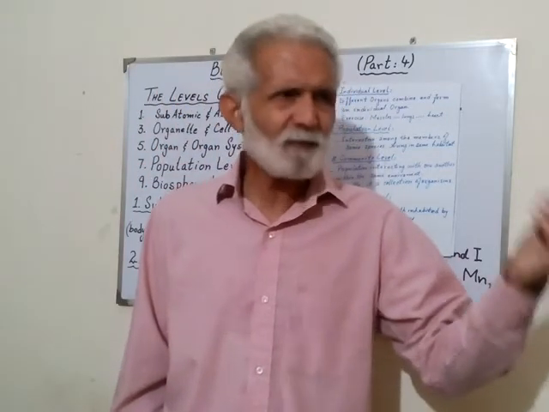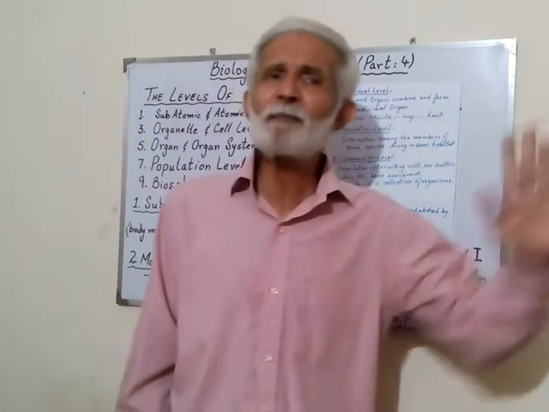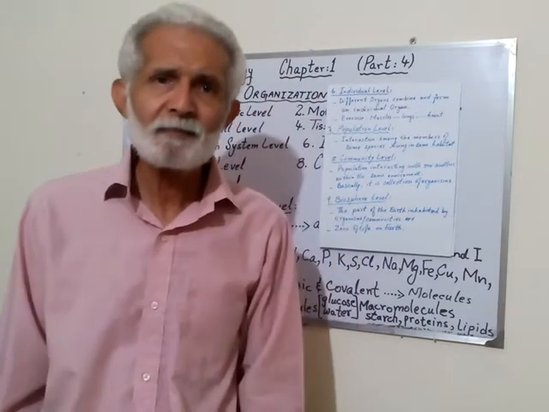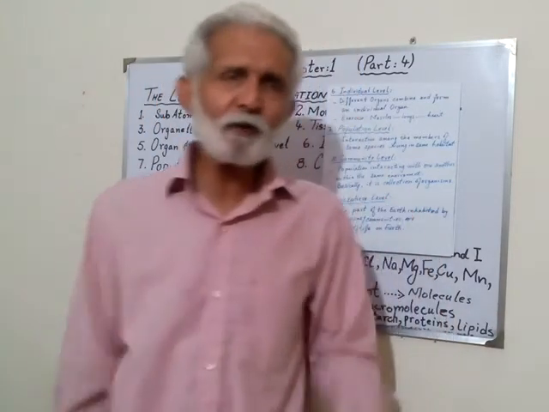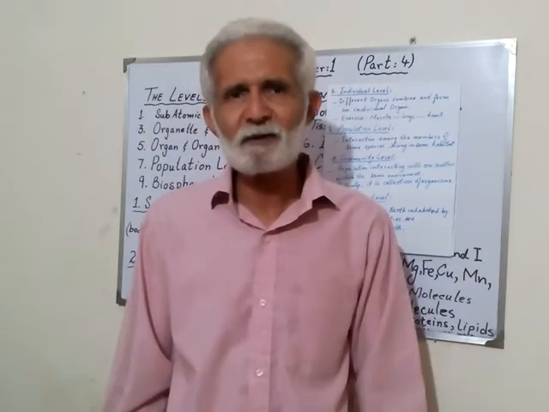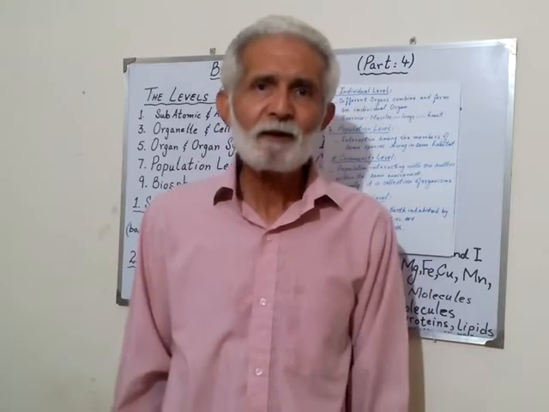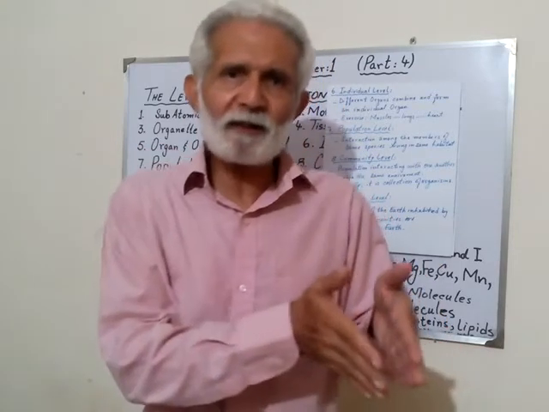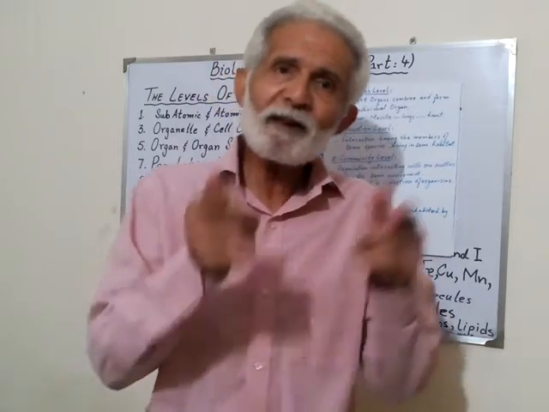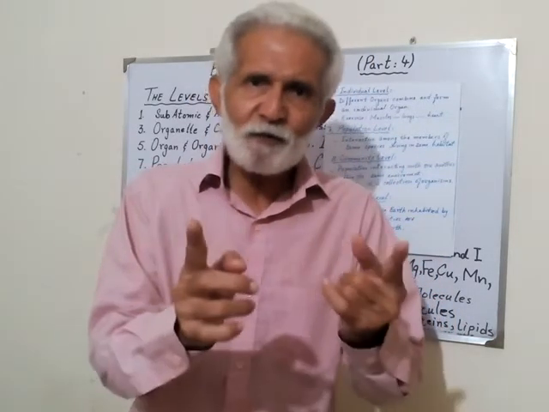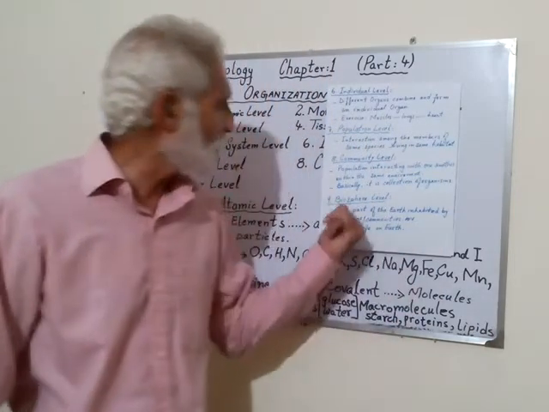Some one or two kinds of individuals can live there because Allah Pak has made them according to that condition. But we can't survive in a very hot or very cold atmosphere. We need special things to survive over there. For a time period we can go there, but we can't use it as a habitat. So when communities use the part of the earth where they can live, that zone of life on earth is called the biosphere.